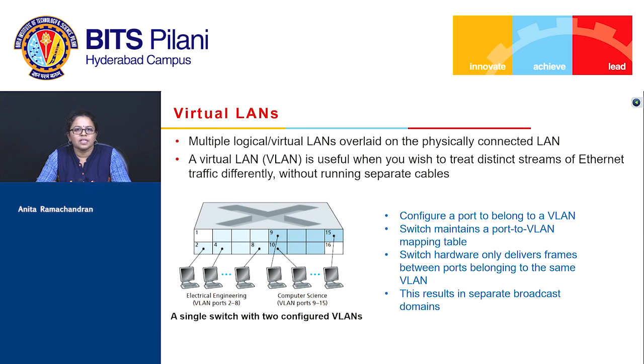So you have the physically connected LAN itself, but then you add a logical layer or a virtual layer on top of it in such a way that the functionality of a virtual LAN gets established. A VLAN is useful if you want to treat different streams of Ethernet traffic differently without having to run separate cables. So it saves us on the cost and the work of cabling also. So this is what we do in that particular switch.